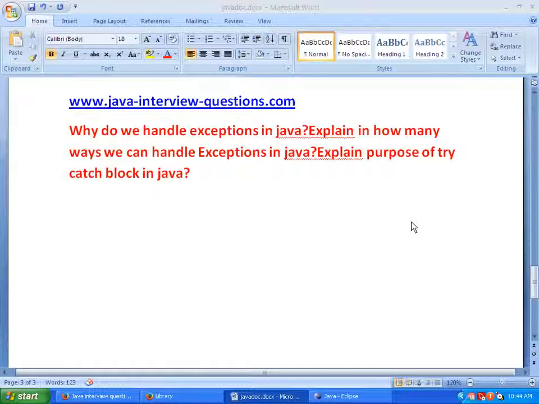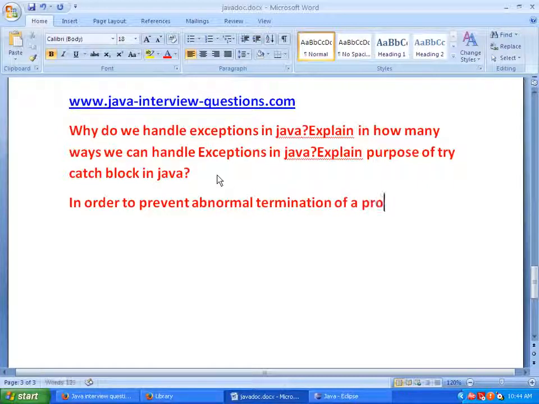And the absolute answer is to prevent a program from abnormal termination. We handle exceptions in Java to prevent abnormal termination of a program and to continue with the rest of the program. So that is the reason we handle exceptions in Java.